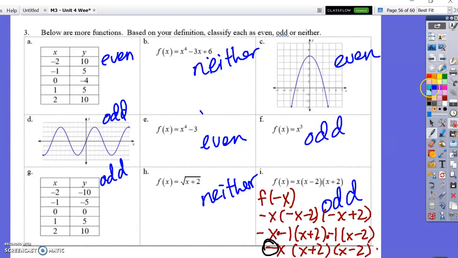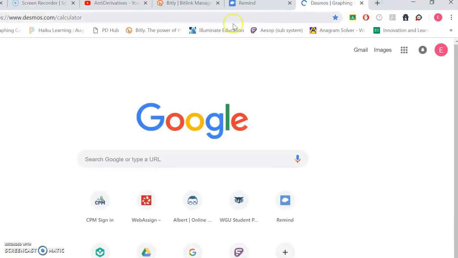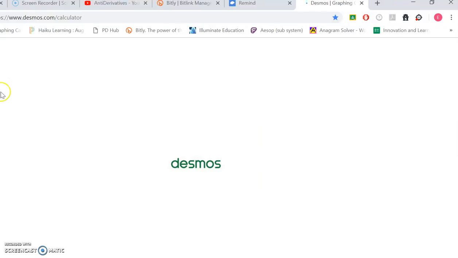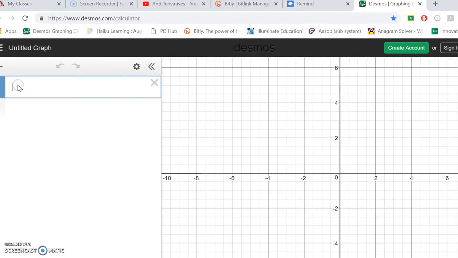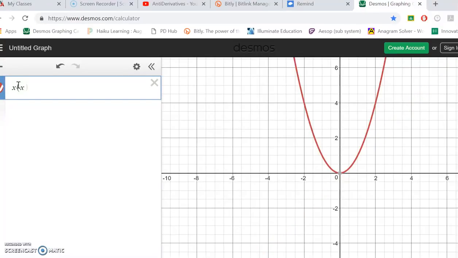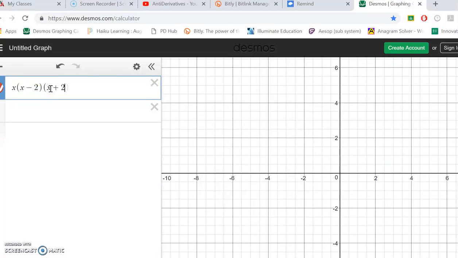Let's continue with this one. Let's jump to Desmos really fast and see if we can see visually why it is odd. So Desmos, and while we're getting that up, we'll drag this over here. We had x, parentheses, x minus 2 and x plus 2.